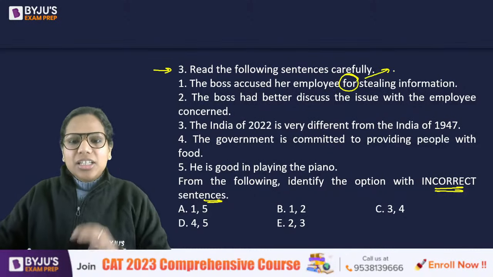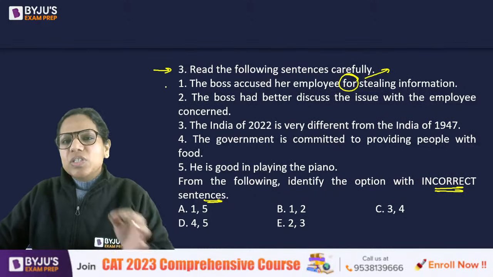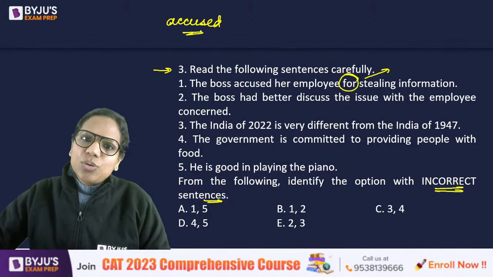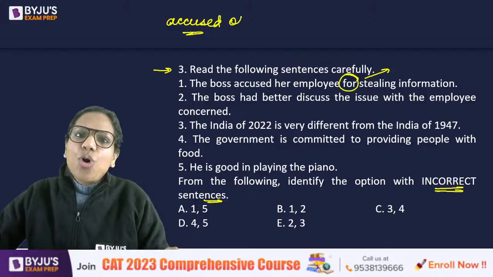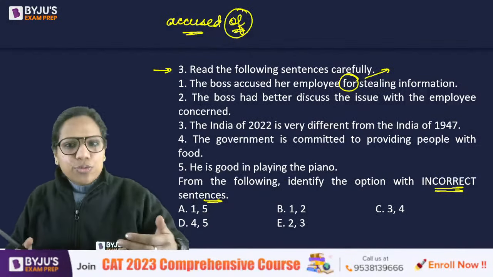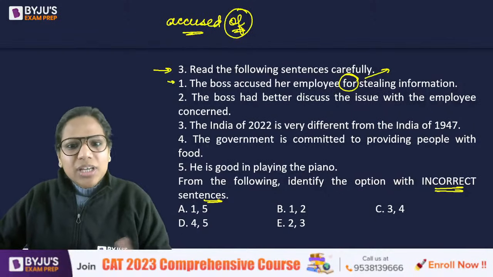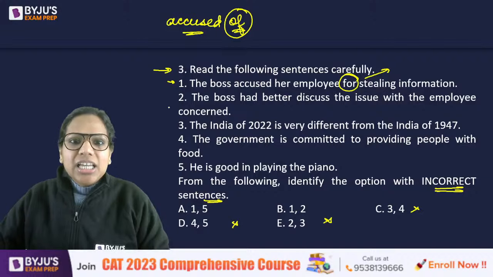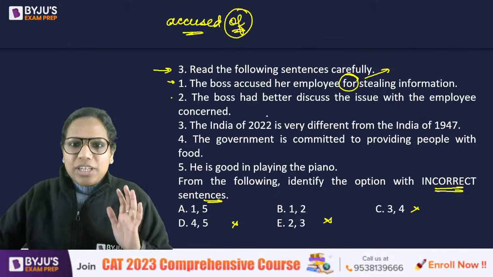Okay, in fact, it is, I think, one of the CAT previous year questions also, when CAT used to ask grammar, where we ask this, accused of versus some other preposition. It is always accused of, not any other preposition. So 1 is incorrect. Okay, 1 is definitely incorrect. Now I just have to look at 2 versus 5.